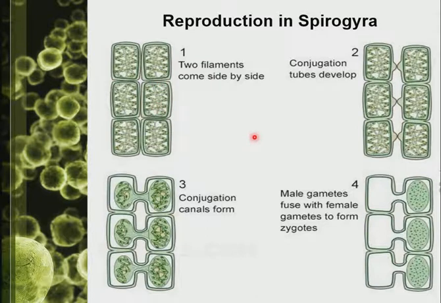These are the three organisms that we are discussing this week. We have discussed reproduction in Amoeba by fission, reproduction in Paramecium by fission and conjugation, and reproduction in Spirogyra by conjugation. Thank you.